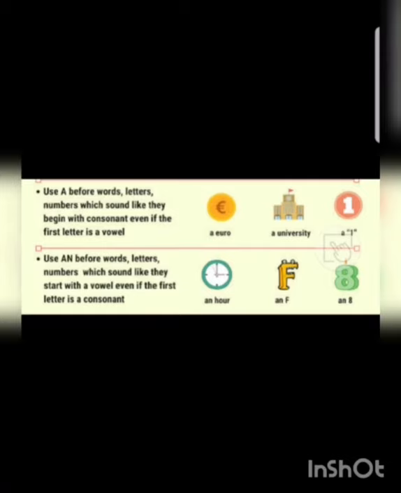And in the use of an, again we will focus on the vowel sound. Hour, here H is silent and the word is giving a vowel sound, hour, so that's why we are using an. And in F is giving the sound which is a vowel, that's why we are using an. And in the same way, an 8 is also starting from a vowel sound.